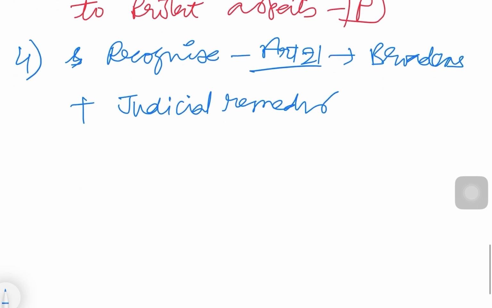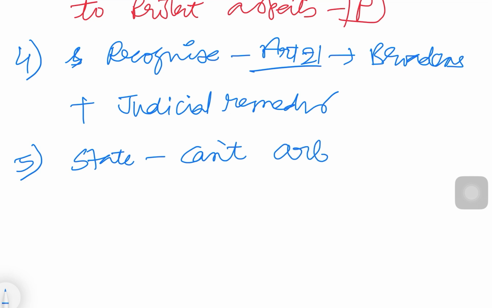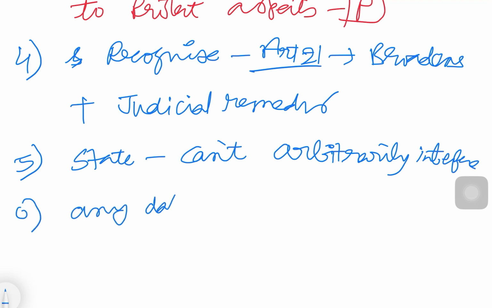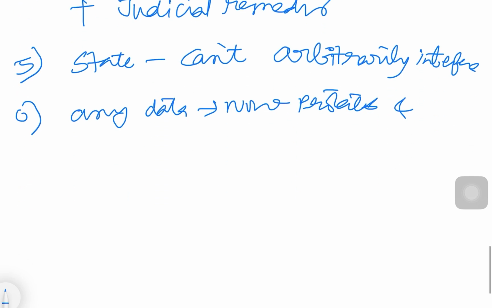Then if you think from the perspective of the state, the state can't arbitrarily intervene or interfere. For example, any data is now protected and can't be misused.